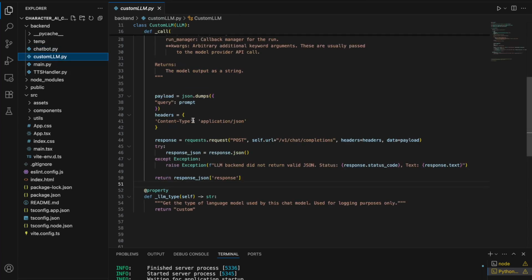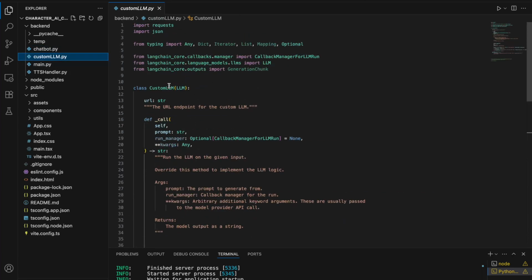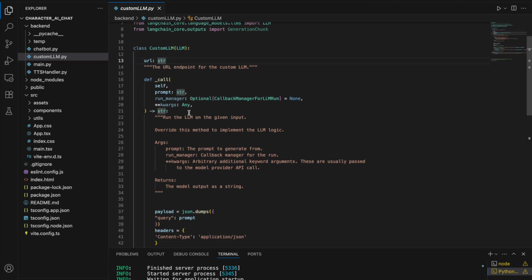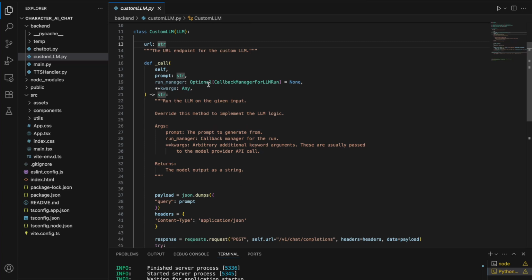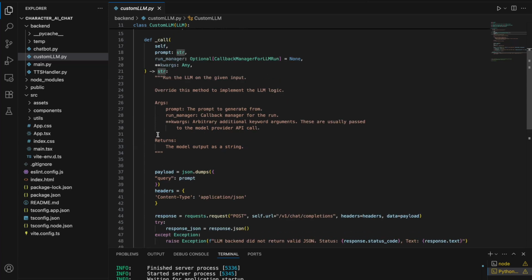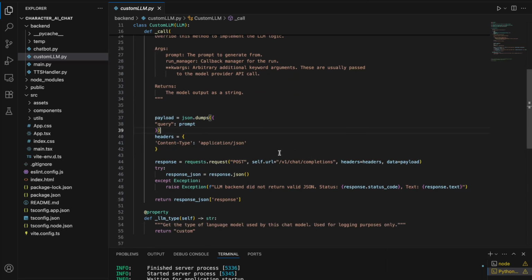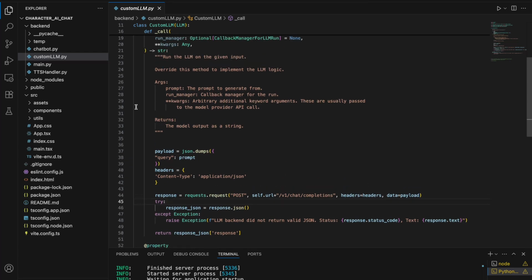Now in custom LLM, I have defined this custom LLM that inherits from the LLM class of LangChain, and this has a class variable called URL. So this function calls the collab server, and it sends the user's query to the collab server and fetches the response and just returns it. So it is quite simple.